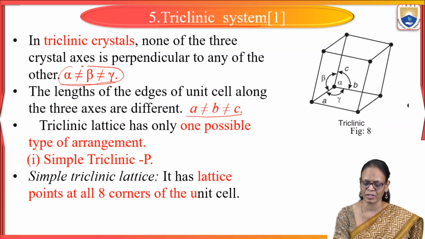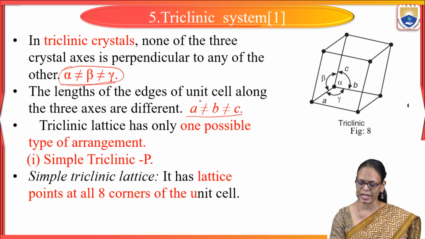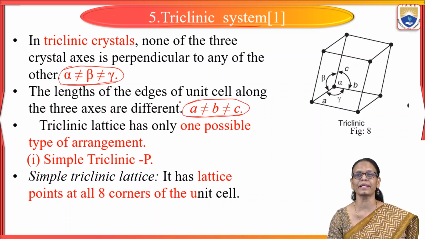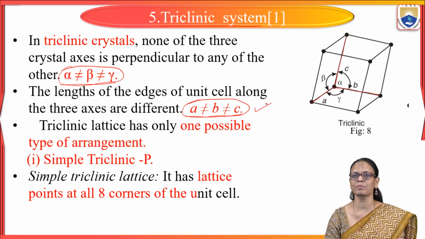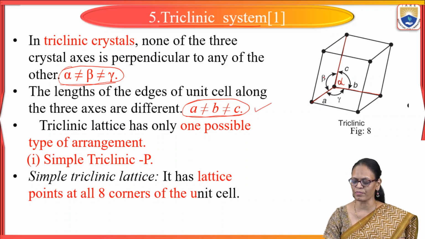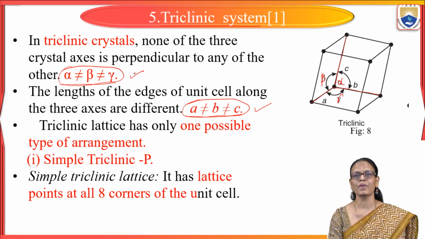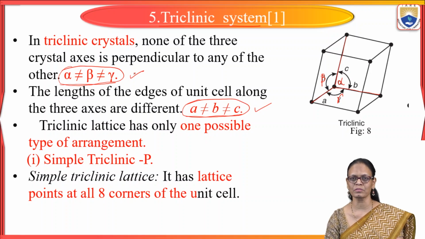Important condition here: in triclinic, neither the edges nor the angles are equal. So if you see here, this is A, this is B, this is C. So A not equal to B, not equal to C. And coming to the angles, this is alpha, this is beta, this is gamma. So alpha is not equal to beta, not equal to gamma.